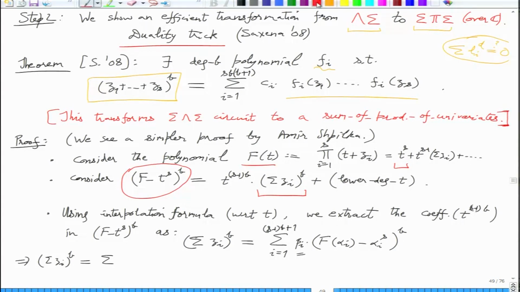Okay, so this implies that sigma zi to the b is... you can expand this, right? This is just the binomial expansion. Treat f as a single variable. So you just have a difference of two things raised to b. You can expand it out, and f then is just a product. So you get a sum of products representation. So ultimately you get something like this.